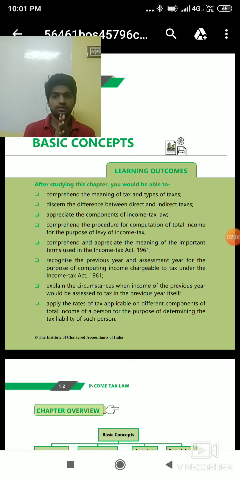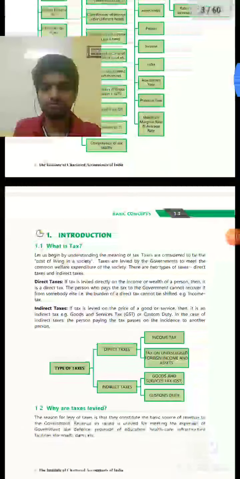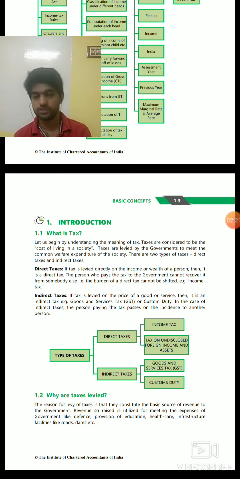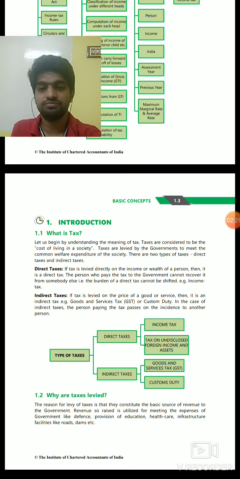So let's start. First of all, I should introduce myself. I am Kevin Shaji. I am a chartered accountant and completed my chartered accountancy 1 year ago. Now I am employed in a private company. That's it. So let's start.